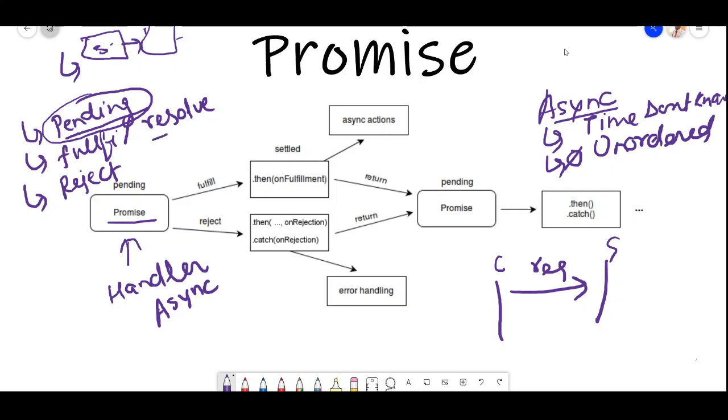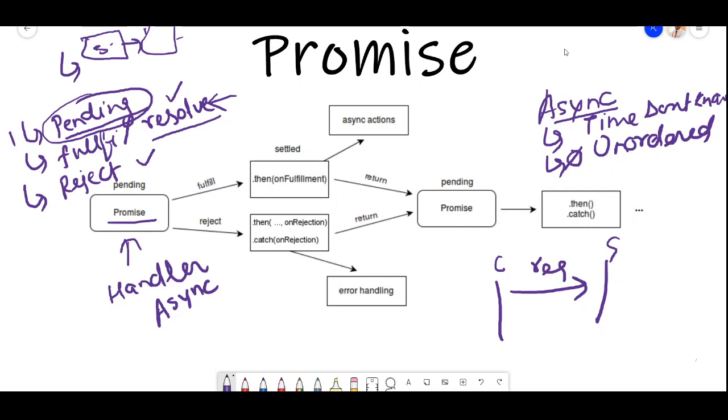Resolve is when we have made the request and the server has responded with the data we requested. If we got the data, then it is resolved. Otherwise it is rejected by the server, saying it didn't find the data. That kind of request falls under reject. So promises work on resolve and reject methods.